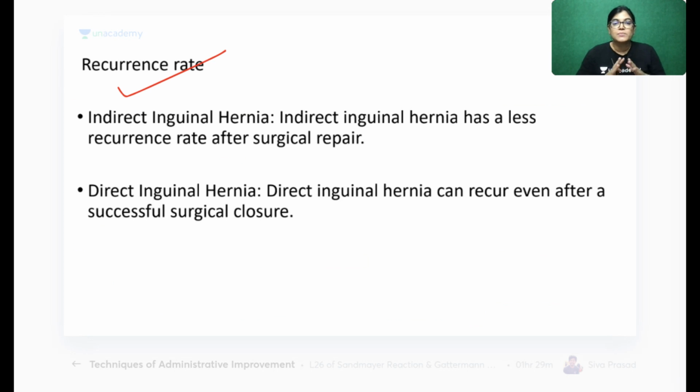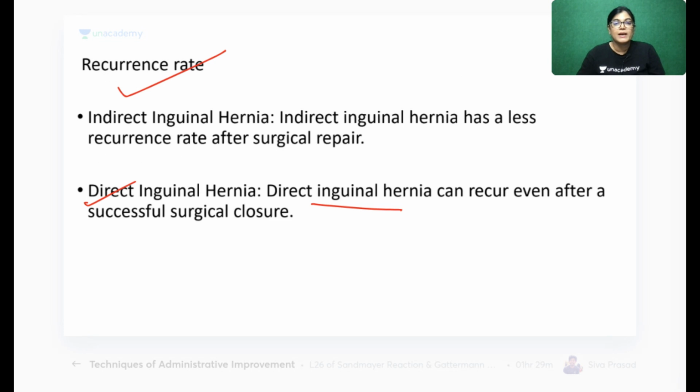Recurrence. What is the recurrence? The last important difference which I want to tell you is the recurrence. Indirect inguinal hernia has less recurrence after surgical repair has been done. But as we are seeing, direct inguinal hernia occurs due to abdominal wall musculature weakness, and it is important that the strength of the abdominal wall muscles be enhanced so that less recurrence occurs. So the recurrence rate of indirect is less and the recurrence rate of direct inguinal hernia is more. That is the important difference which I have targeted.